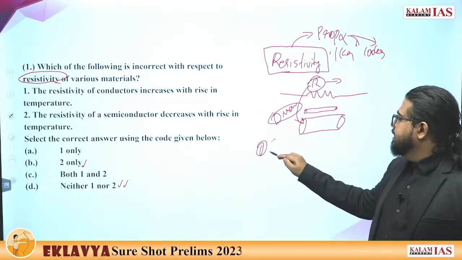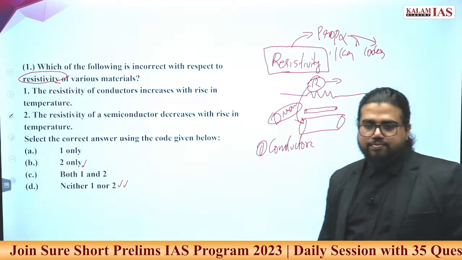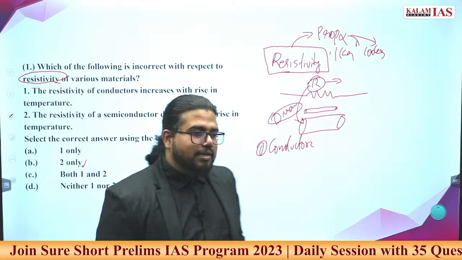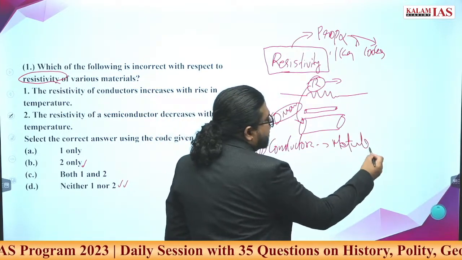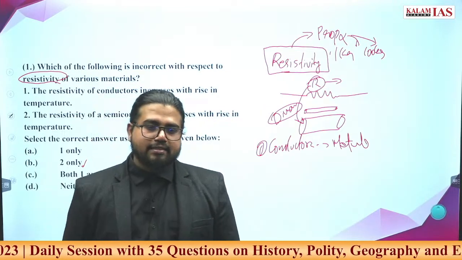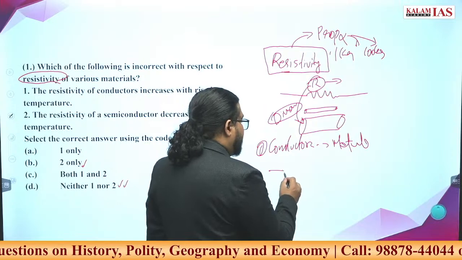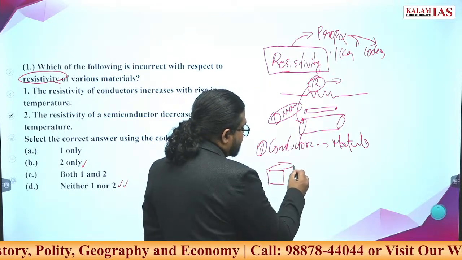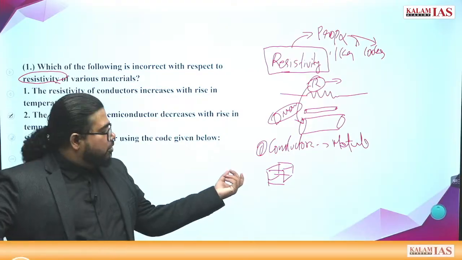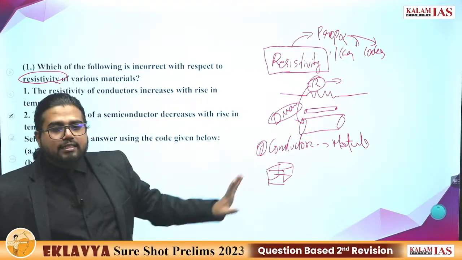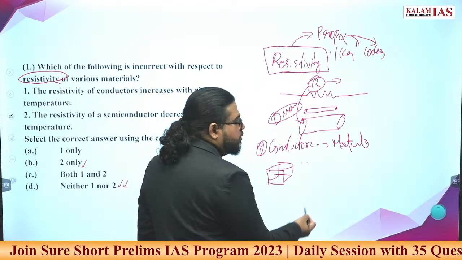First case is conductors. Conductors means mostly what we assume? Mostly metals. In metals, how is electrical conduction happening? In metals, what is the characteristic? There will be a lattice. Lattice means the structure of molecules or atoms of the metal arranged in a specific lattice. Now there will be some free electrons moving out of it.